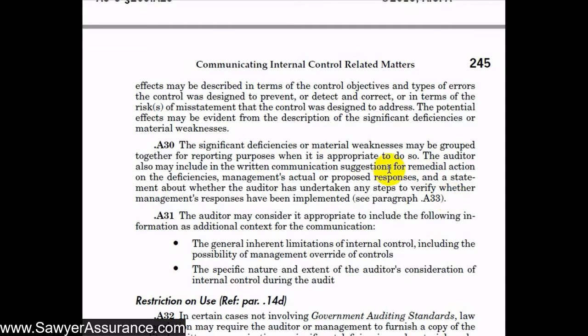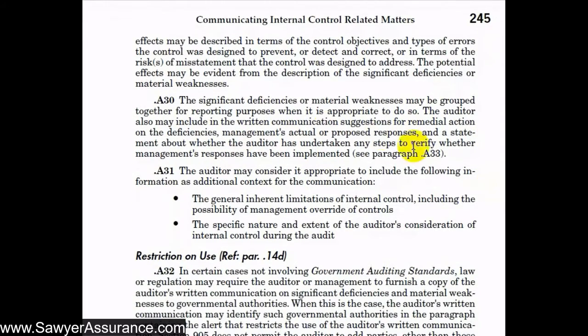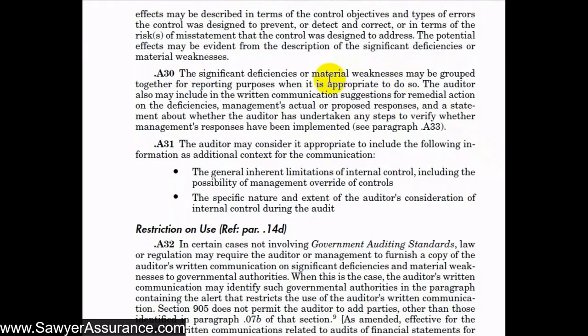We might also suggest remedial action on the deficiency, so the things that they could do to correct the deficiency. We could include management's responses, what their thoughts were on the deficiency, whether they agreed or not, and why or why not. And we could also make a statement about whether we've undertaken any steps to verify whether management's responses have been implemented. So there's a lot of different things we could include in our written communications, but we don't necessarily have to include these. And of course, we have the professional judgment to communicate these in the way that we think is best.